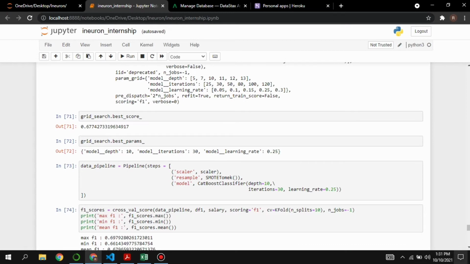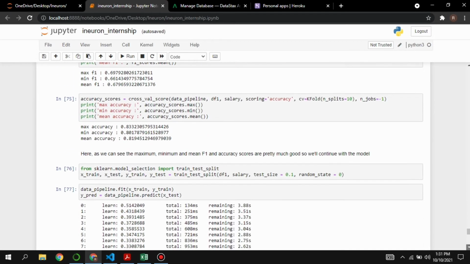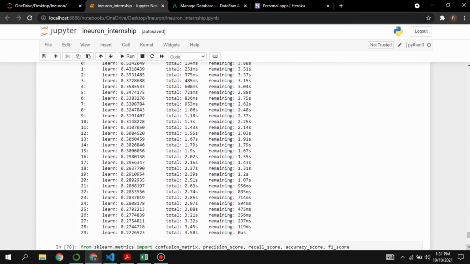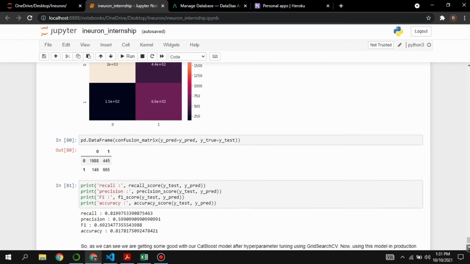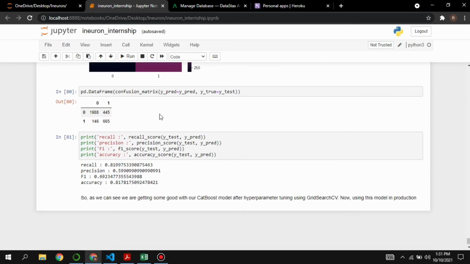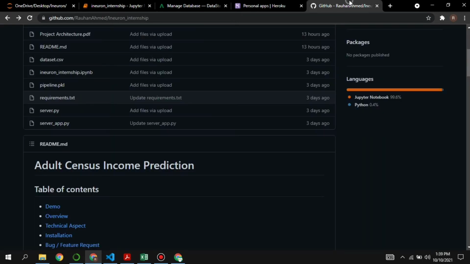Then we checked different performance metrics of the CatBoost classifier like confusion matrix, recall, precision, accuracy. After that, we converted it into a pickle file and dumped it into our local directory. After that, we uploaded our trained model, now in the form of a pickle file, to our GitHub repository. So this is how our GitHub repository looks like.